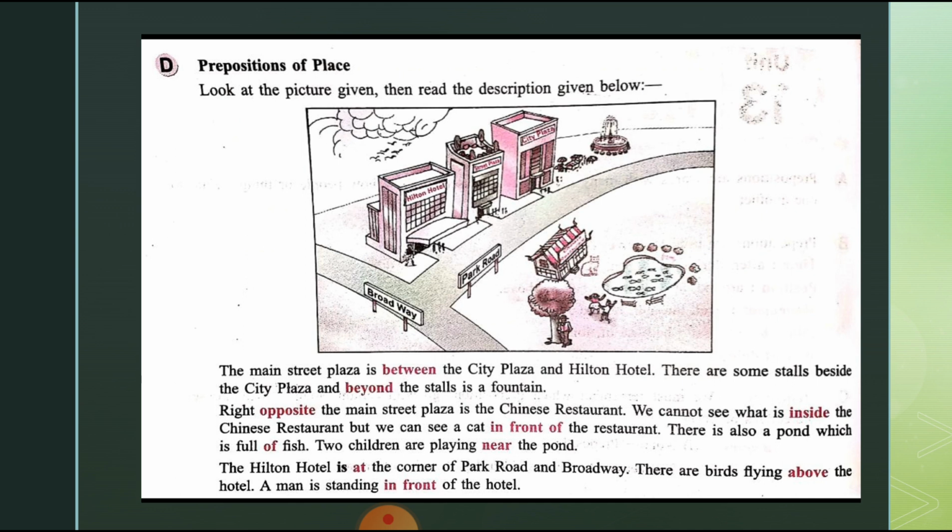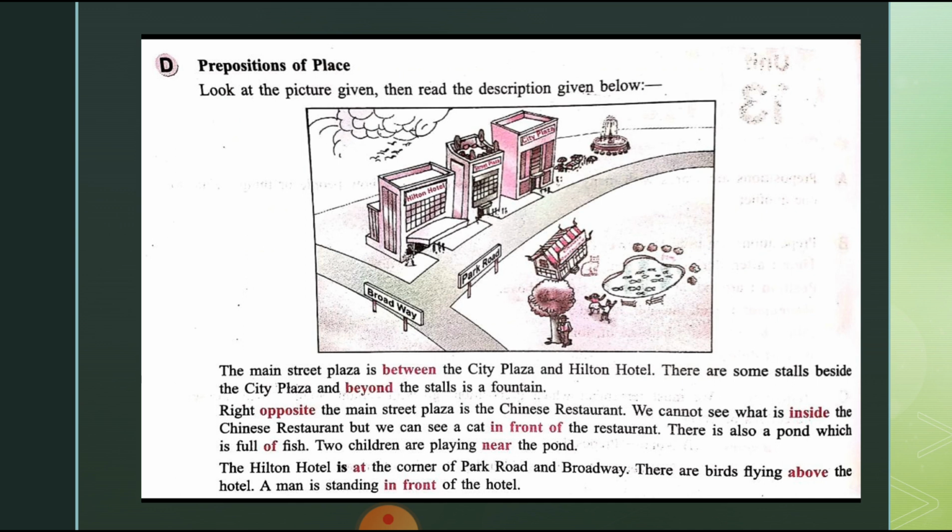I'll read the full description and tell you which are the prepositions. The main street plaza is between the City Plaza and Hilton Hotel. There are some stalls beside the City Plaza, and beyond the stalls is a fountain. See, in these two sentences, between and beyond are both prepositions. They show prepositions of place.